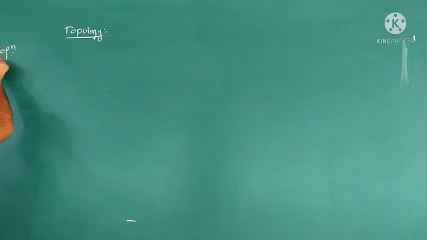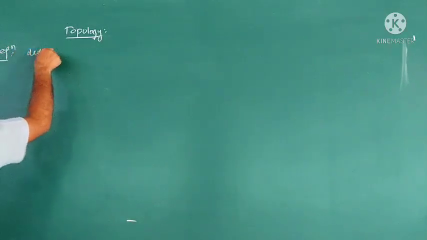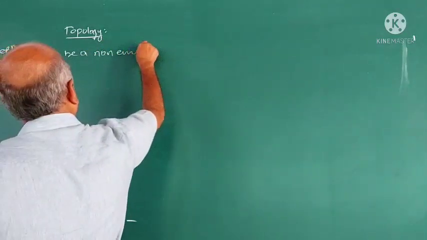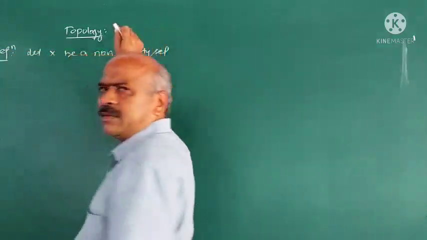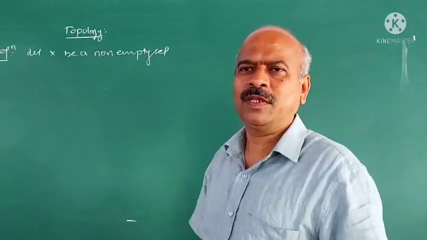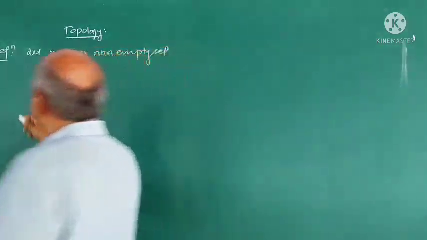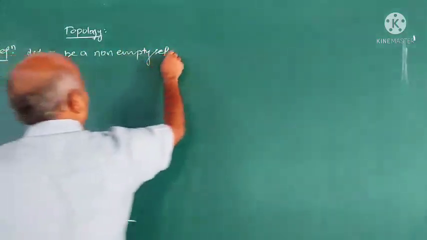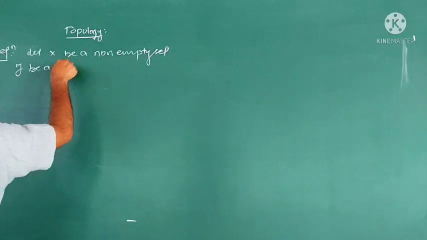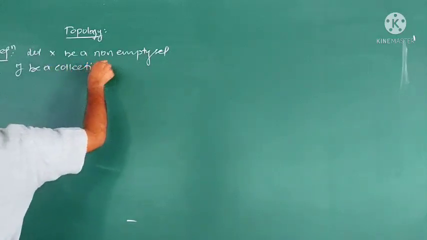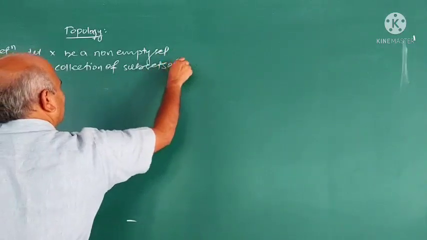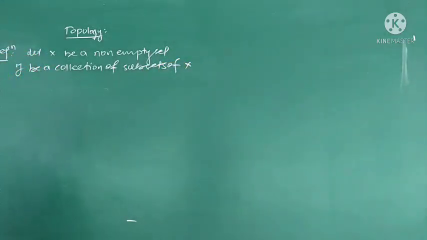Definition: let X be any non-empty set, and tau be a collection of subsets of X. You know what are subsets of a set?